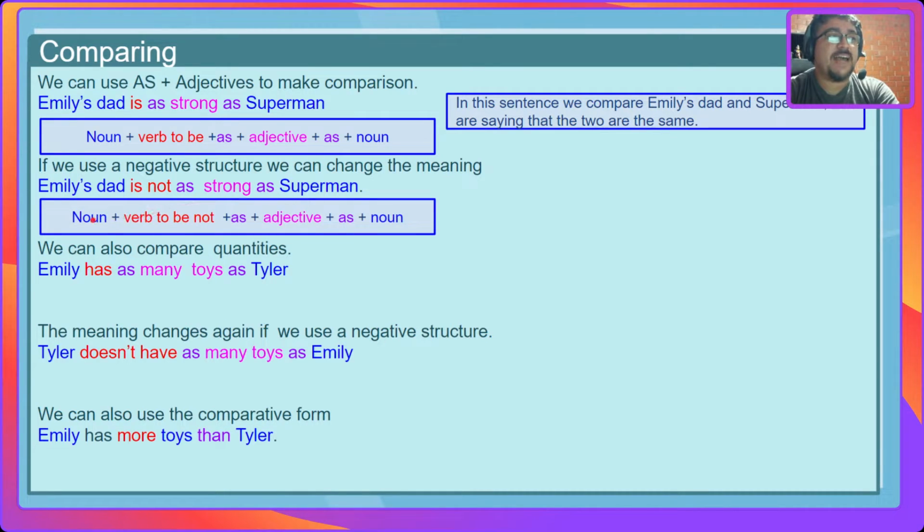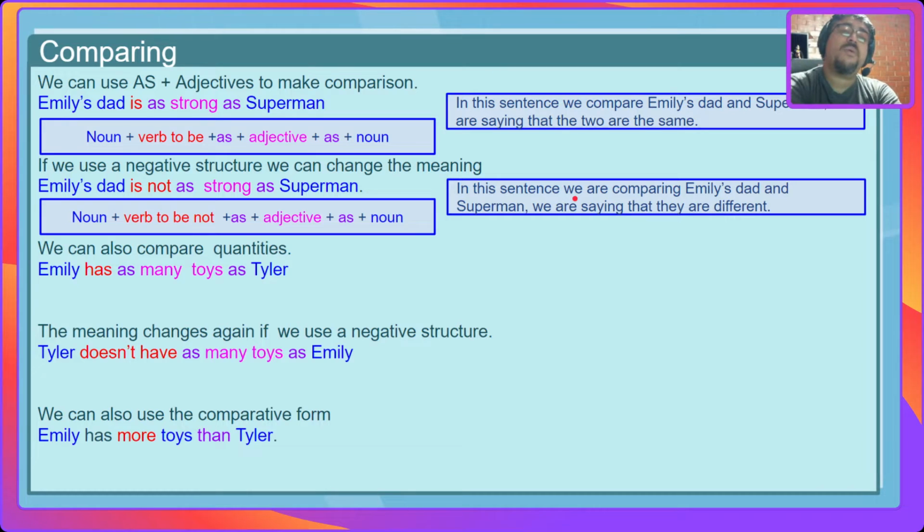In this case, we have a noun, Emily's dad, verb to be and not as, an adjective, which is strong, as again, and a noun, which is Superman. And in this sentence, we are comparing Emily's dad and Superman. We're saying that they are different. Now, when we're using these structures with as, we can also compare quantities. For example,